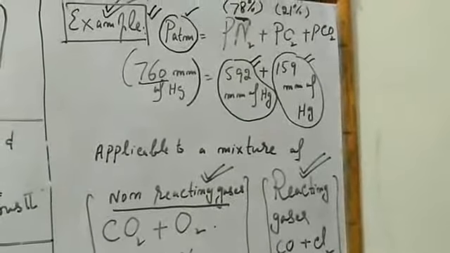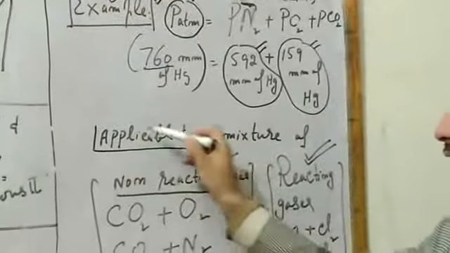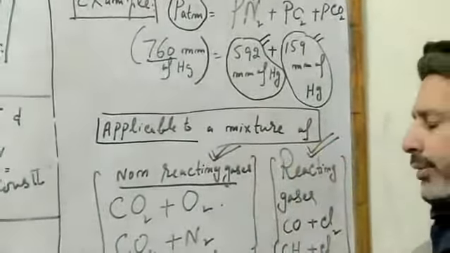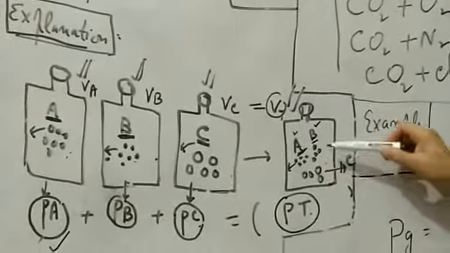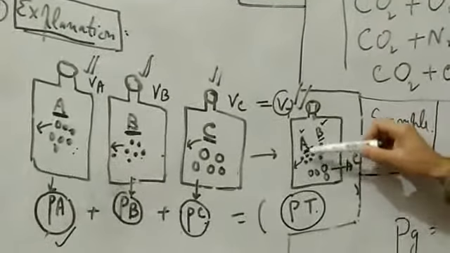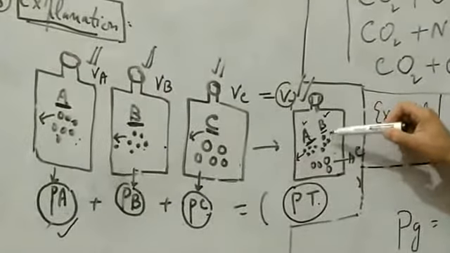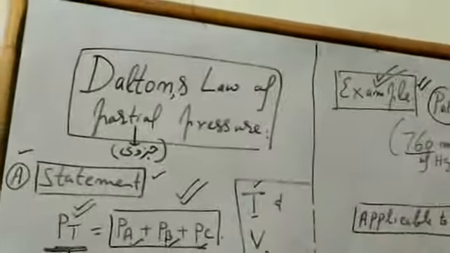But one point which we should keep in mind is where this Dalton law of partial pressure will be applicable. If you have this mixture A, B, C, what should be the nature of these gases so that we can apply Dalton law of partial pressure?